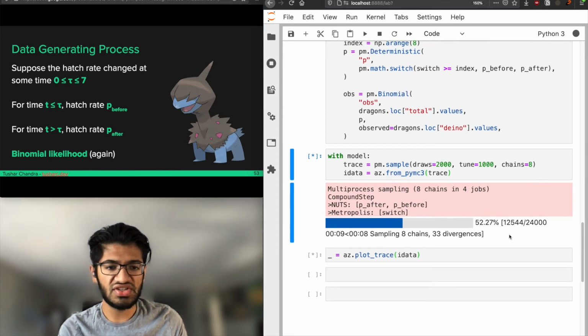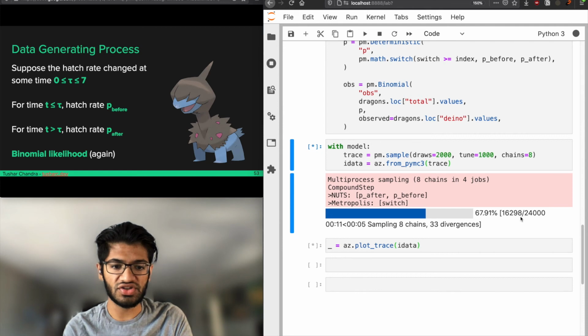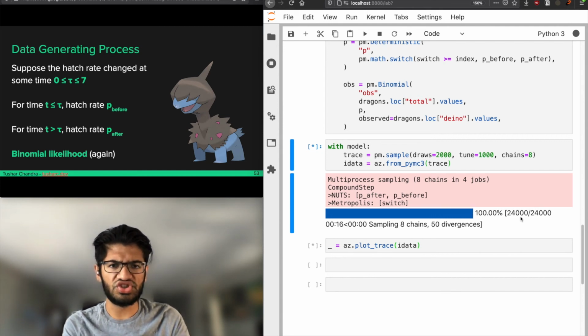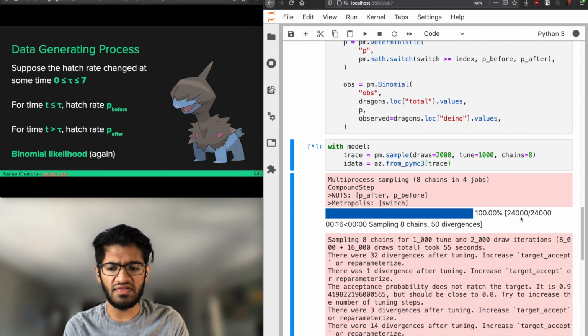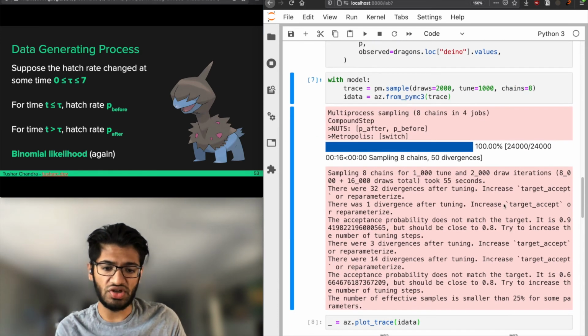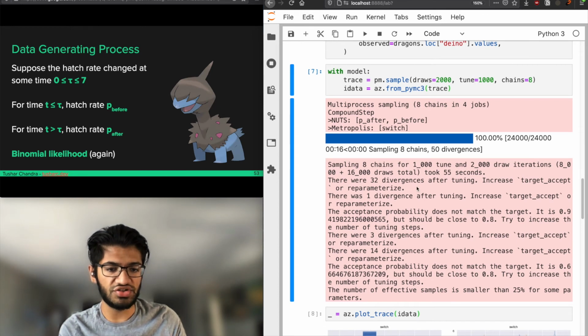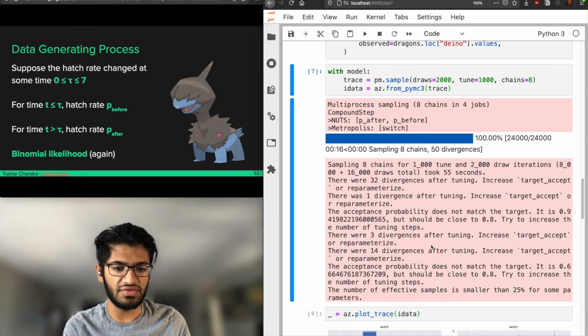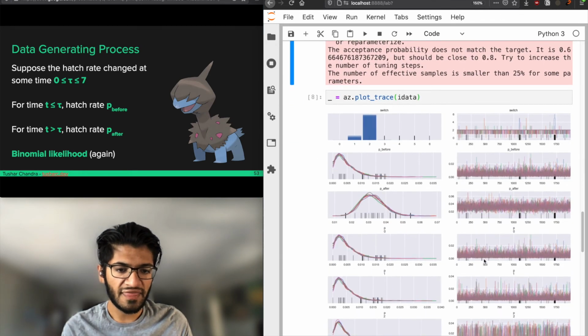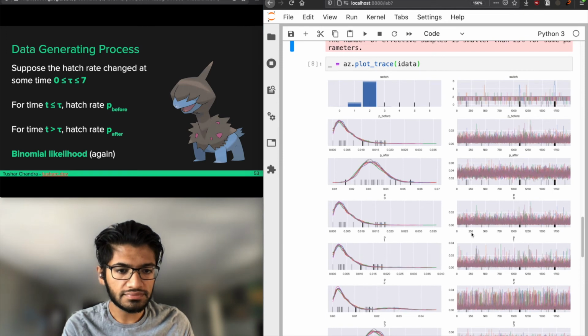Divergences are very, very bad in the world of Bayesian inference. It means that your sampler, as it was jumping around the posterior distribution, kind of went off into nothingness. It means the sampler didn't do a good job of exploring the posterior distribution, and it also means that you shouldn't trust your posterior. So we see there were 32 divergences here, 1 divergence there, 3, 14 on the different chains. We just see a plethora of warnings here, and we're going to see this in our trace, which looks way worse than what we saw before.